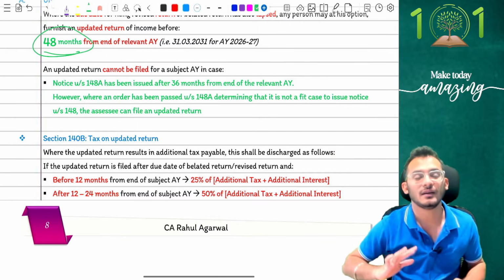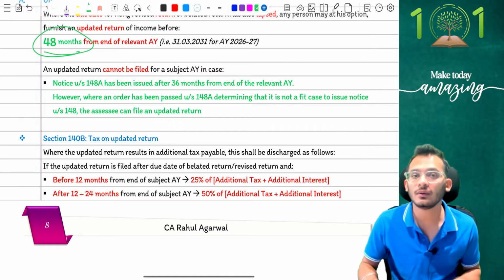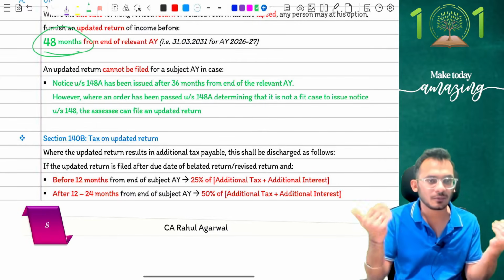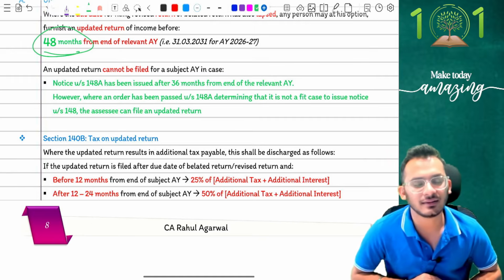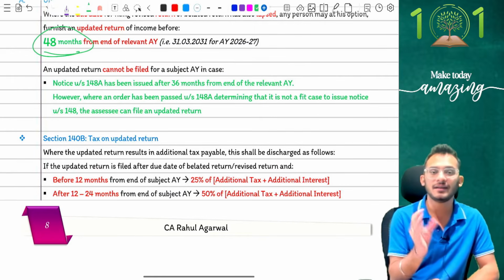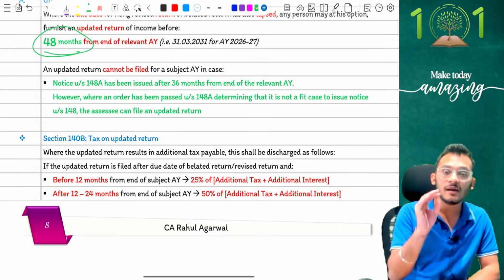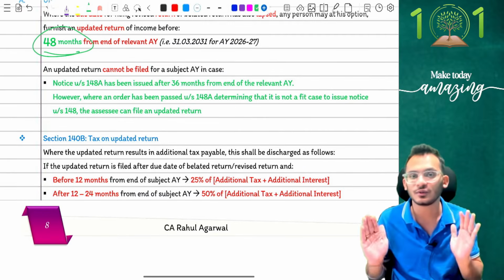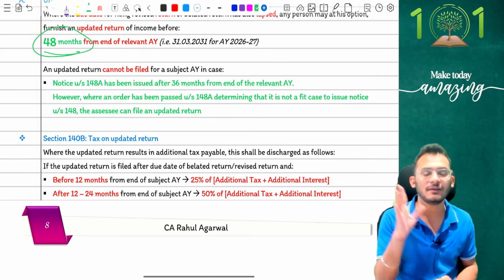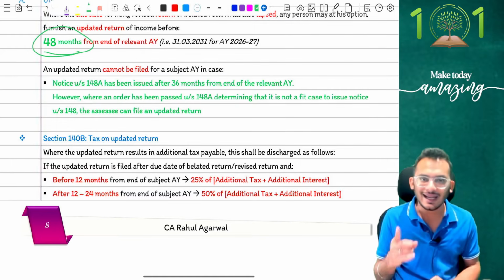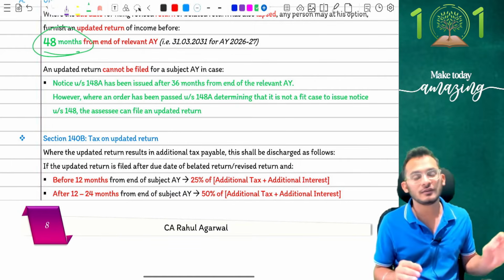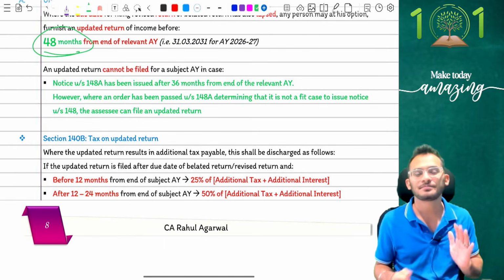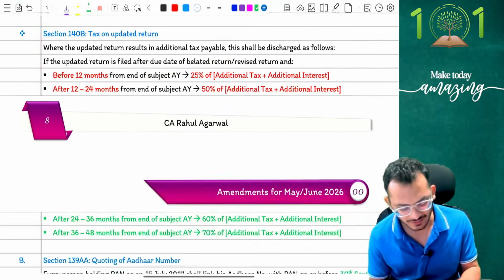Proceed for updated return, which means if the proceedings are ongoing, you will not be eligible for updated return. If the proceedings have been dropped, you can proceed with an updated return. That is what the conditions have been clarified to you, which means an updated return can only be filed when you are the one voluntarily disclosing something. The department should not have launched any proceedings on you. With no proceedings in your hand, if you go for an updated return, that is permitted. Any proceedings started on you, until the proceedings are going on, do not file an updated return. Clear? Yes. Perfect. That is what the amendment says.